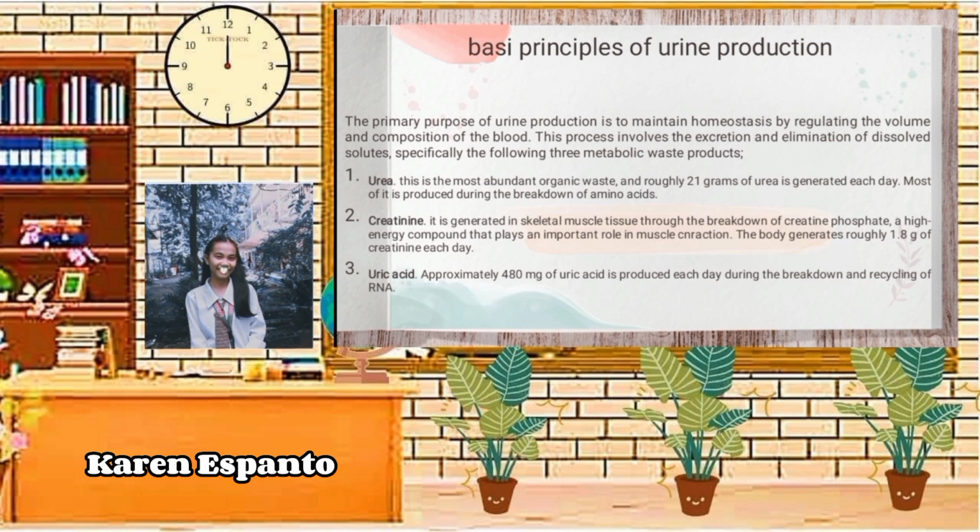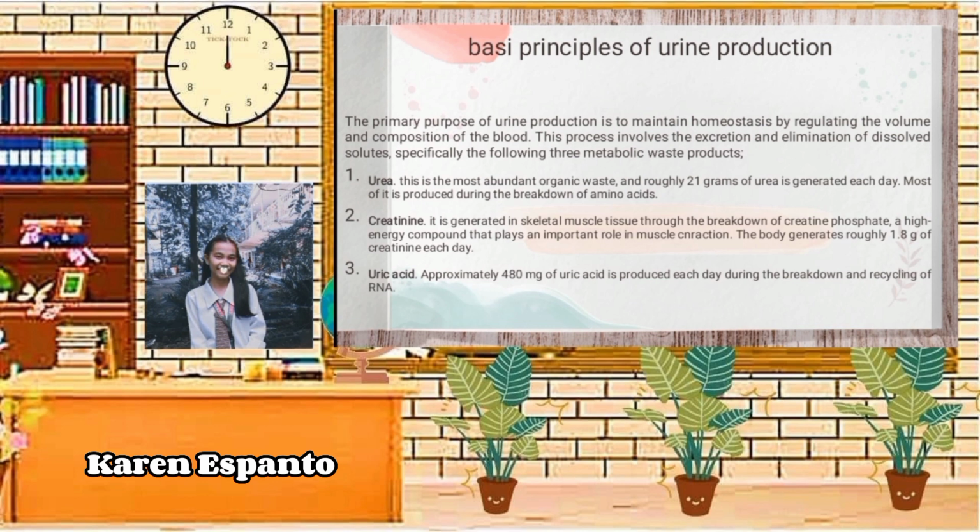Second is creatinine. It is generated in skeletal muscle tissue through the breakdown of creatine phosphate, a high-energy compound that plays an important role in muscle contraction. The body generates roughly 1.8 grams of creatinine each day. And last, uric acid.